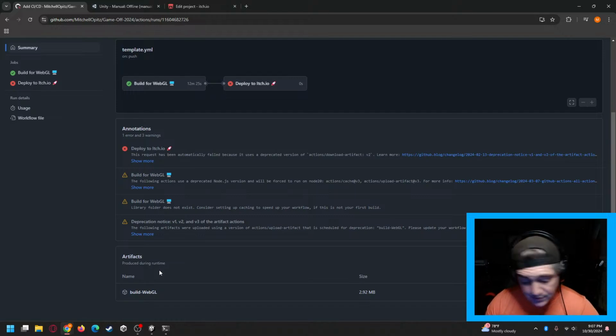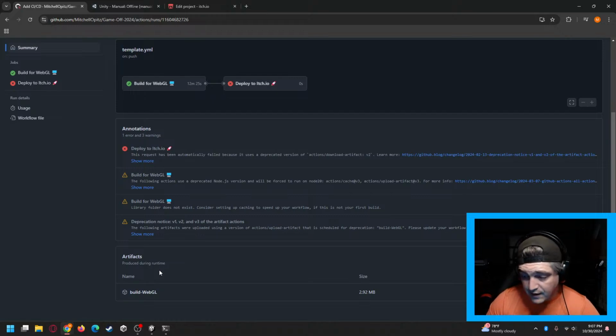The best thing about this is you set it up once at the beginning of your project, and you don't ever have to worry about building it yourself. You can create multiple pipelines. So if I wanted to deploy this to Steam and Itch, and also create a desktop build, and also create a Linux build for a client, I could create all four of those pipelines and have it build all four simultaneously. Saves a ton of time.